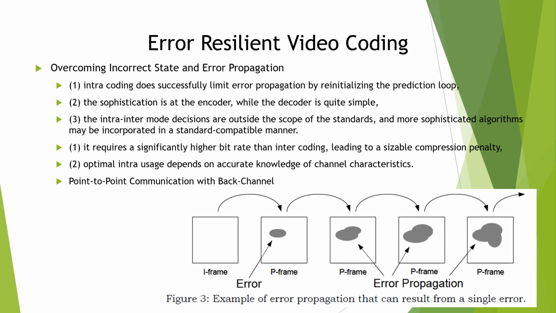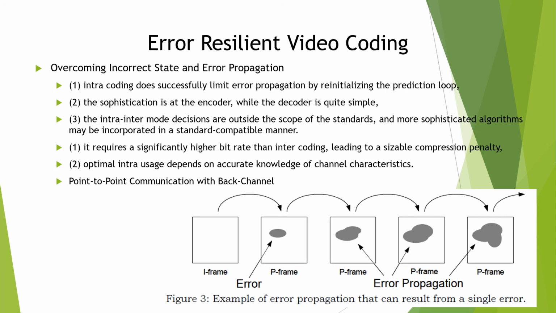Take point-to-point communication with a back channel. In this special case of point-to-point transmission with a back channel and with real-time encoding facilities, there are additional approaches for overcoming the error propagation problems. For example, when a loss occurs, the decoder can notify the encoder of the loss and tell the encoder to reinitialize the prediction loop by coding the next frame as an I-frame.